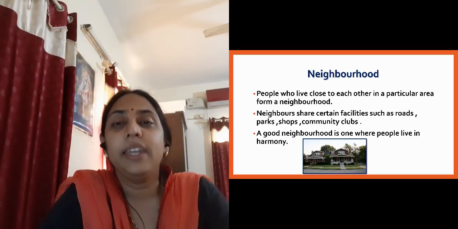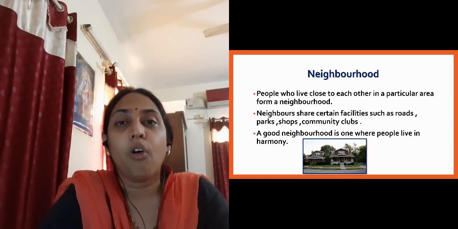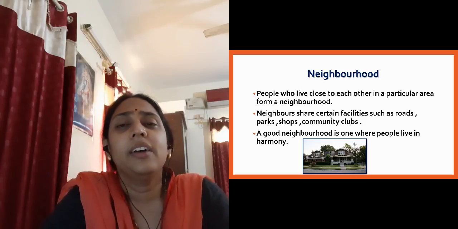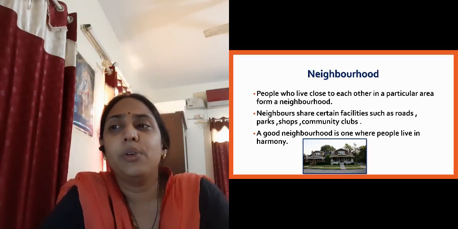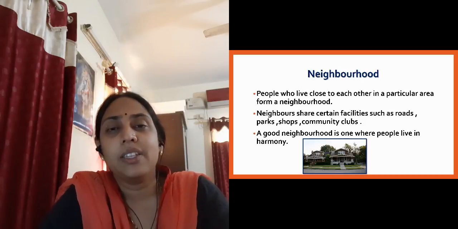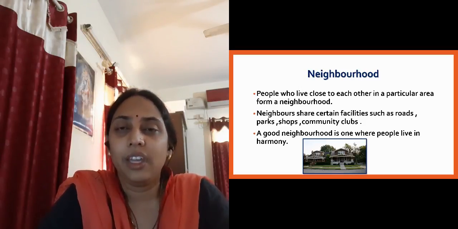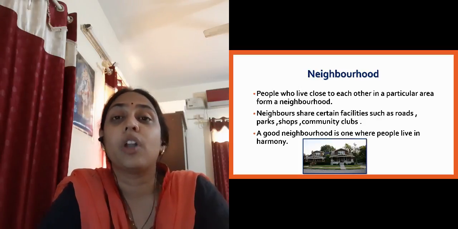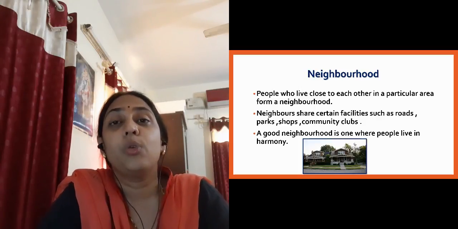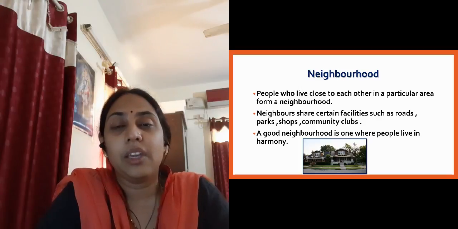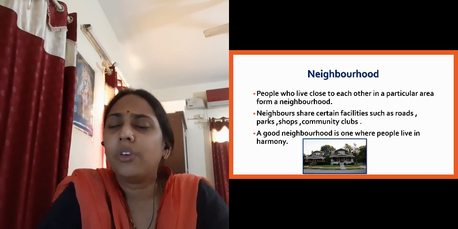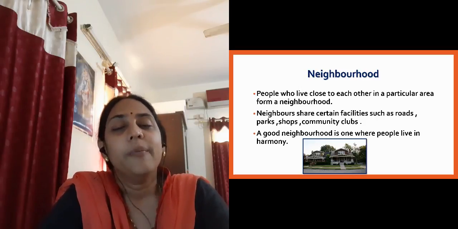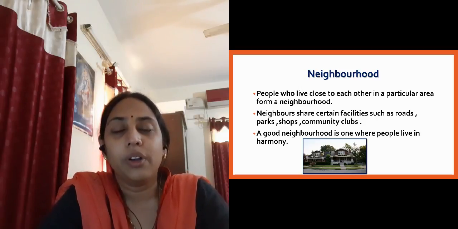Because we all need a group to live in, we all need a society to live in, right beta? And if a good neighborhood is there, that means people can live in harmony, in peace, without fighting with each other, without arguing with each other, without making any allegations on each other, without troubling each other. When different people live happily in one society, that is called a good neighborhood, right?